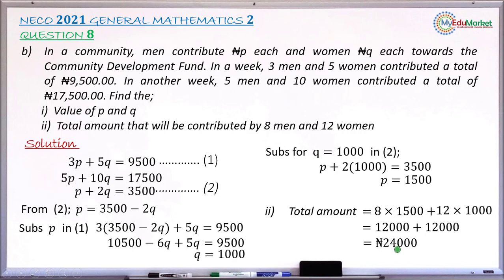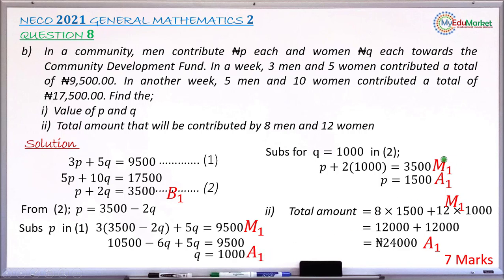Let me quickly share with you the marking scheme for this question. The very first mark is a bonus 1 mark, for getting the correct equations 3P plus 5Q equals 9,500 and P plus 2Q equals 3,500. If these two equations are correct, you have this bonus 1 mark. The next mark is for attempting to solve these two equations simultaneously by substituting P in equation 1, which gives you a method 1 mark. When you solve for Q and arrive at the answer 1,000 correctly, you have an accuracy 1 mark.